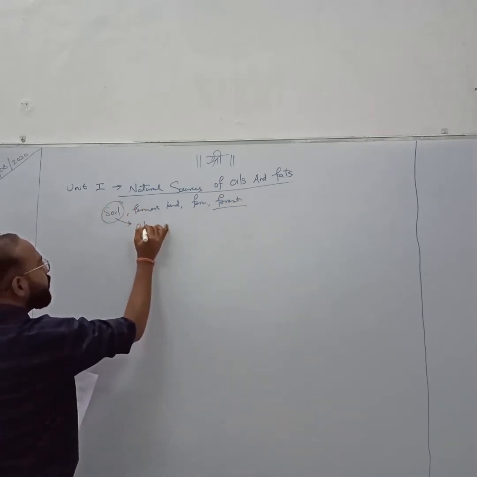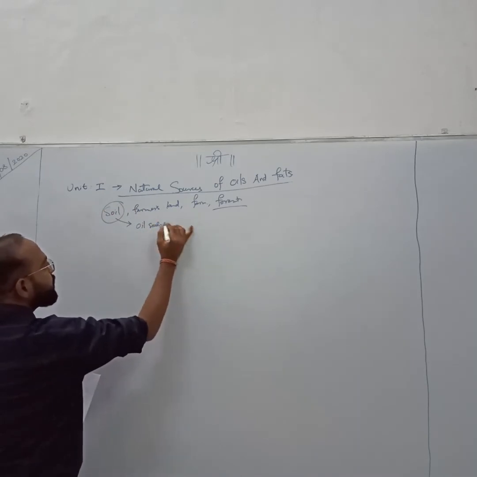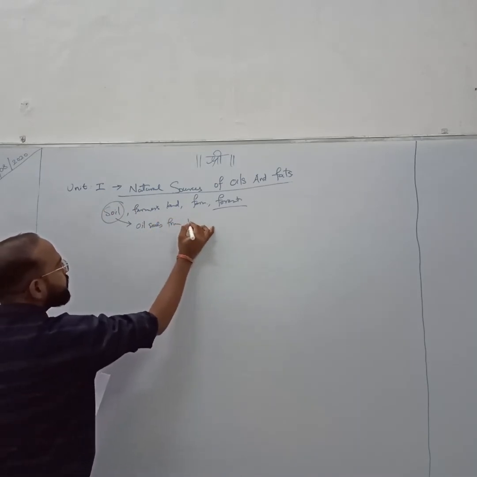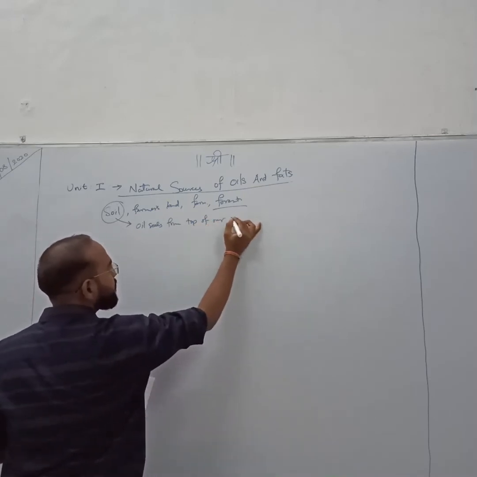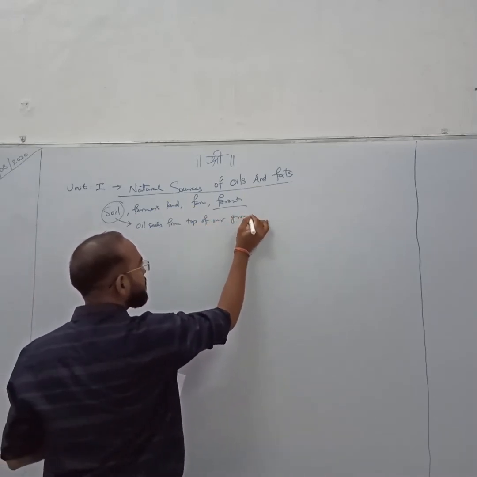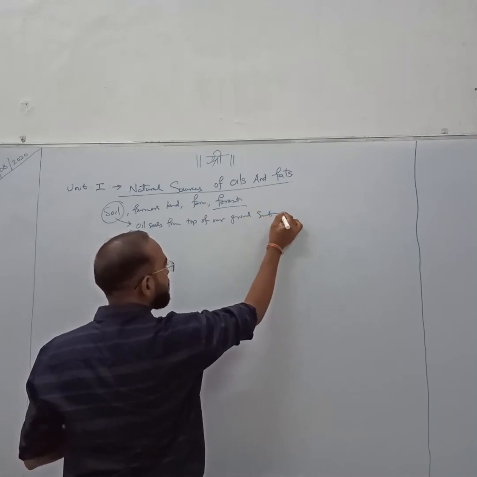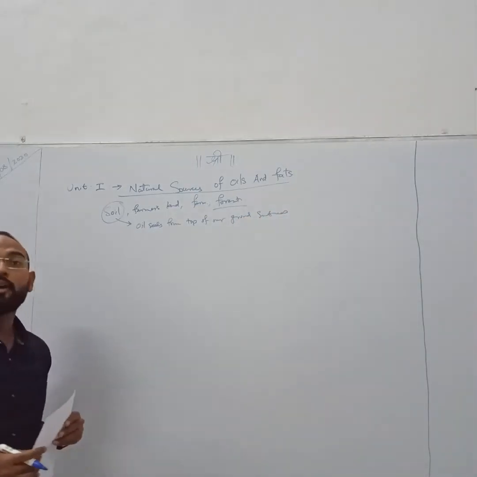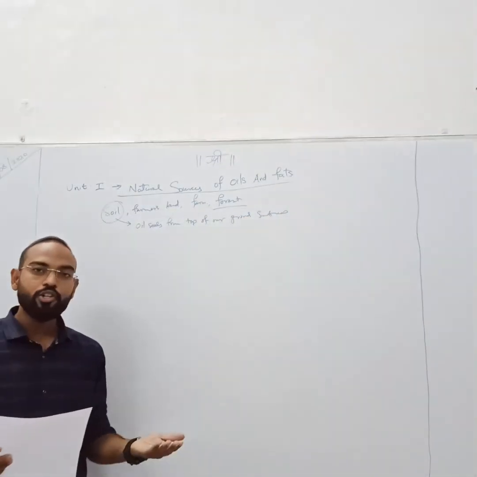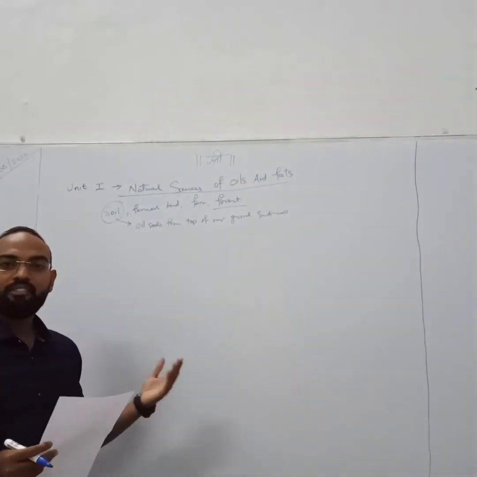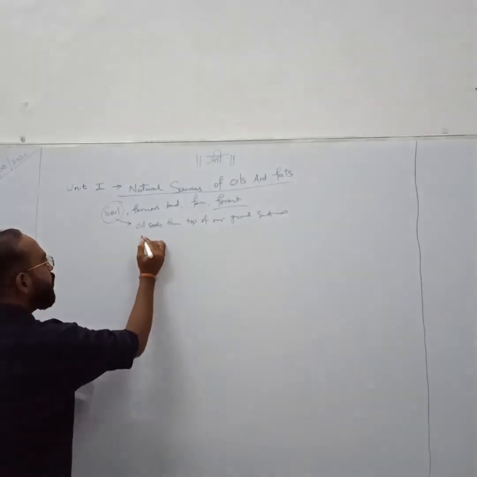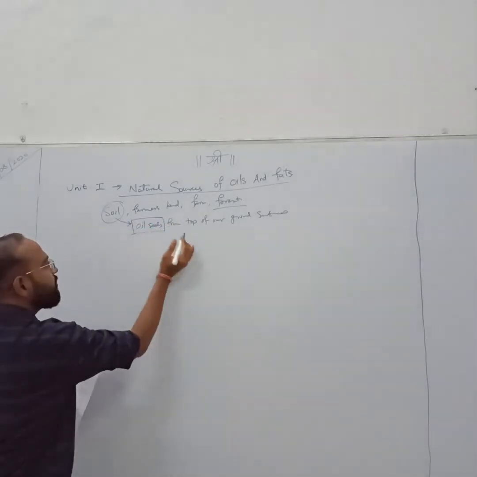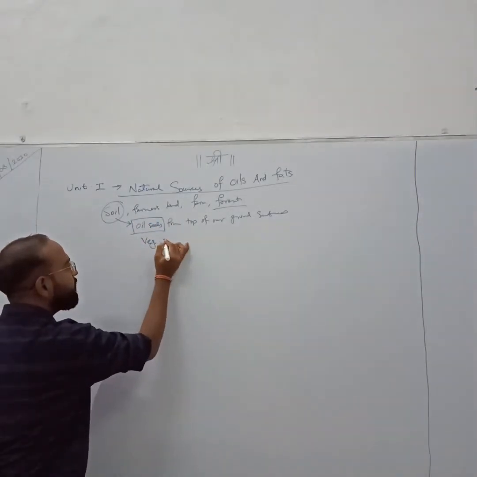So we get oil seeds from the top of our ground surfaces, mainly. Above the soil there will be harvesting and cultivation, and after that from the farmer we get the oil seeds. When we talk about vegetable oils,